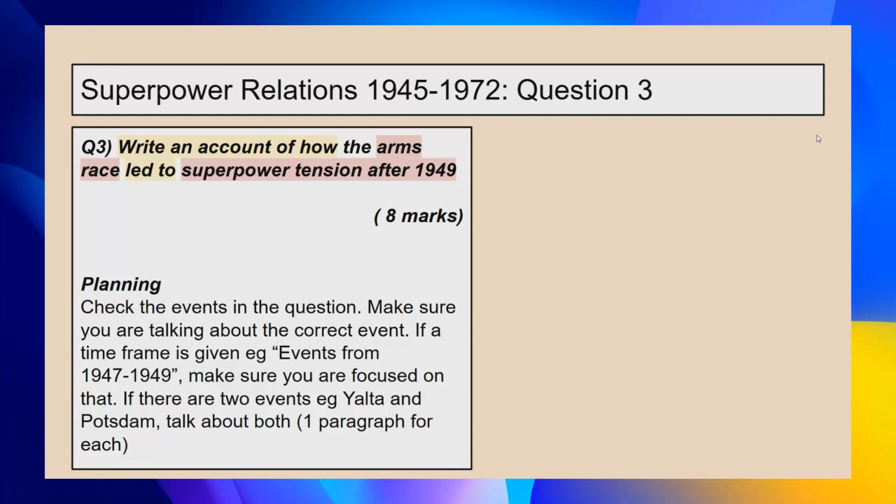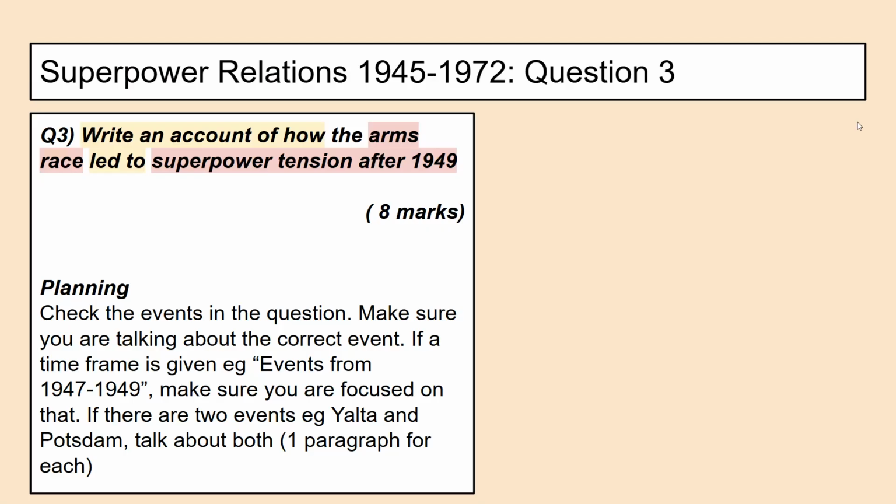So with this question, we are going to look at writing an account of how the arms race led to superpower tension after 1949. Now, as always, the first step is planning. Check the events in the question. Make sure you're talking about the correct event. If a time frame is given, like events from 47 to 49, make sure you are focused on just that.